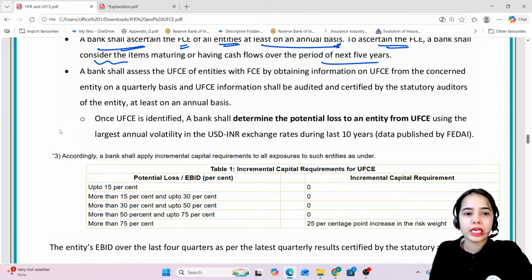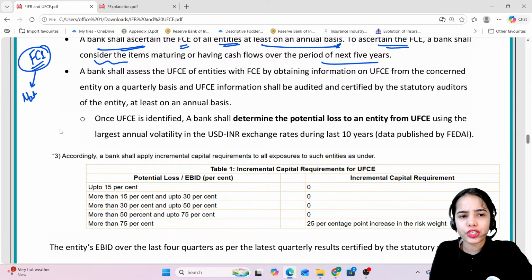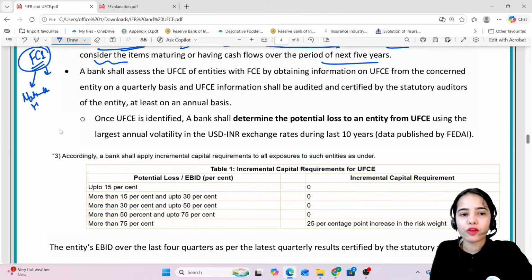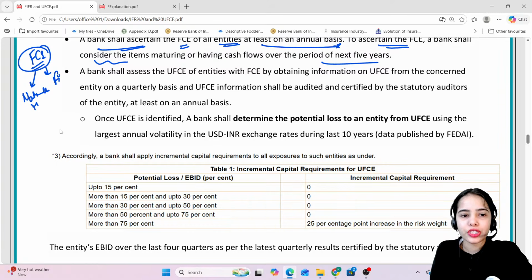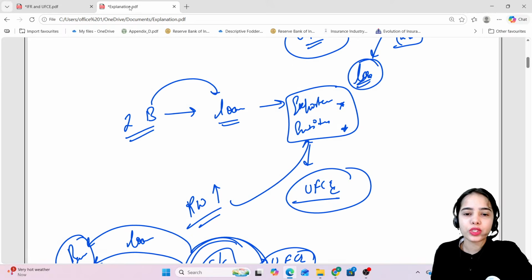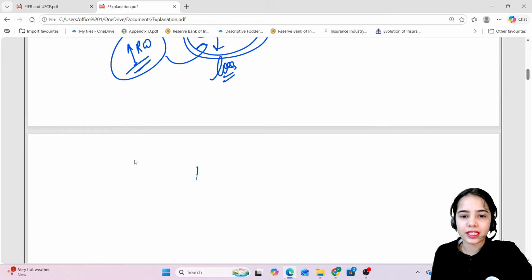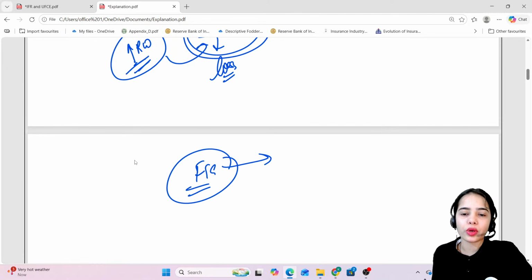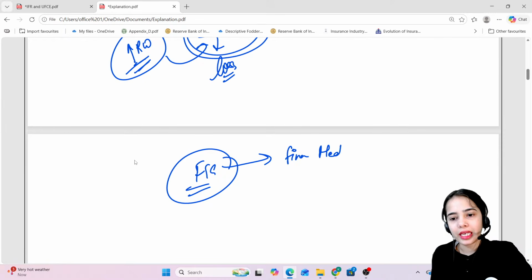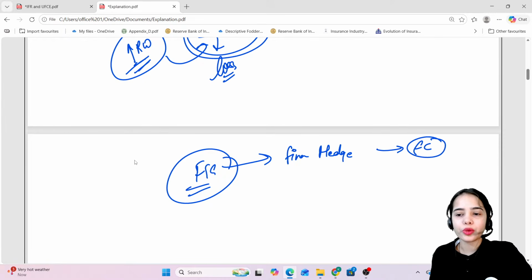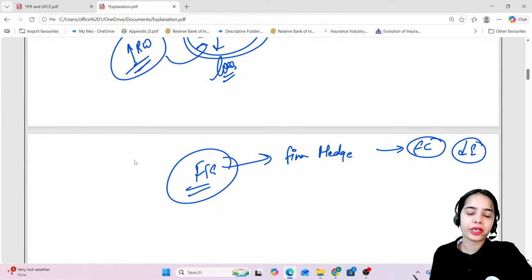After seeing the foreign currency exposure, the bank will see whether this exposure is naturally hedged or financially hedged. Maybe the entity has already taken a financial hedge, that means it has entered into a forward contract to reduce its foreign currency exposure. Or let's say the entity has a natural hedge.